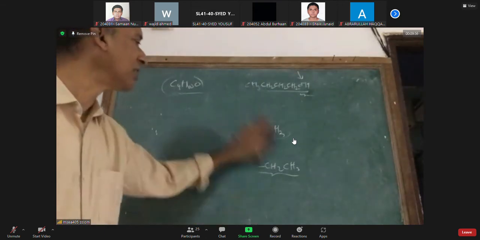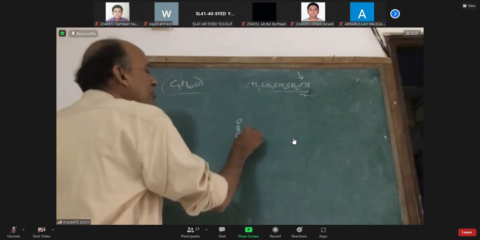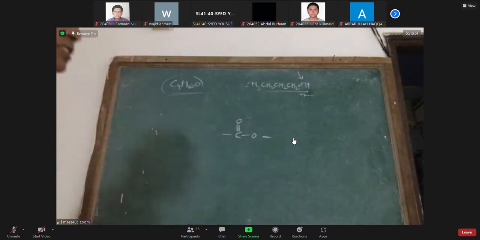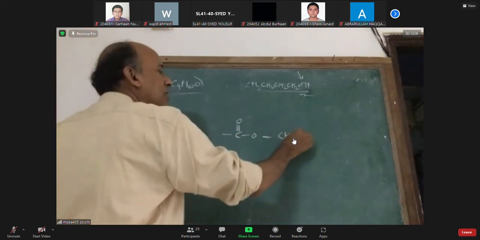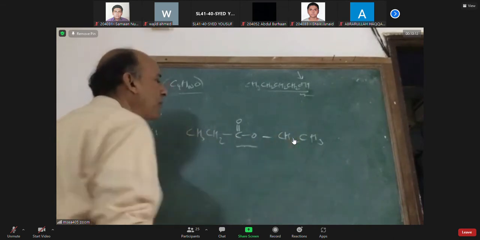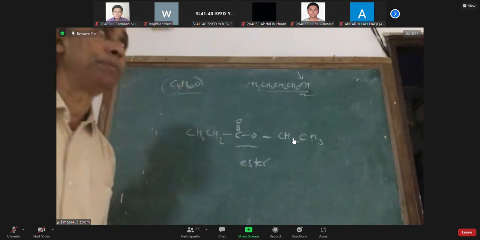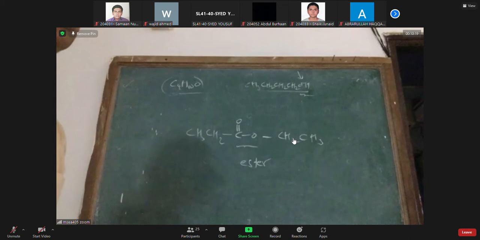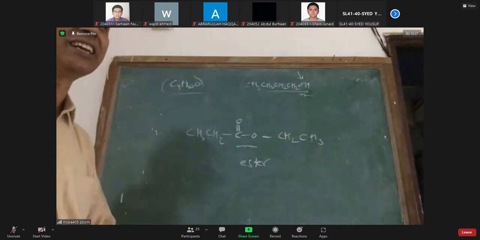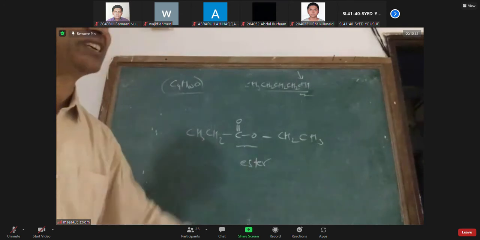Can you think of any other example that can show metamerism? I can say this functional group COO, linked to a carbon chain on this side, is there for what type of compound? Esters. Compounds which have the COO functional group are called esters, which have a pleasant smell. They are responsible for the pleasant smell of flowers and fruits. Why does ripened mango give a pleasant smell? Why does sitafal have that very tempting smell and taste? All these characteristic smells of fruits are due to different types of esters.